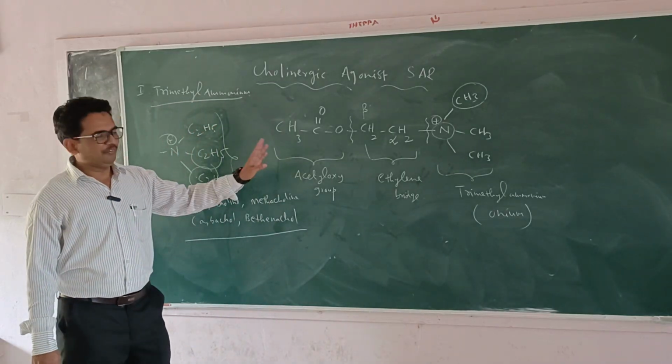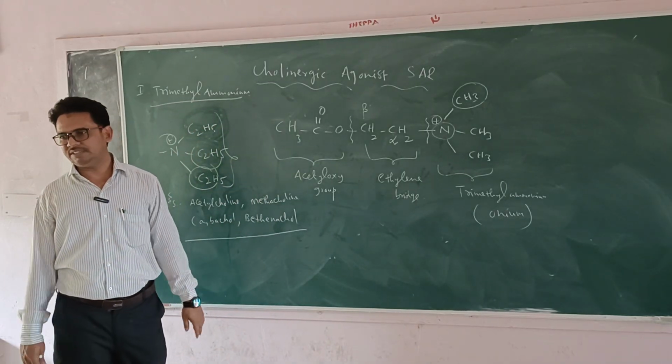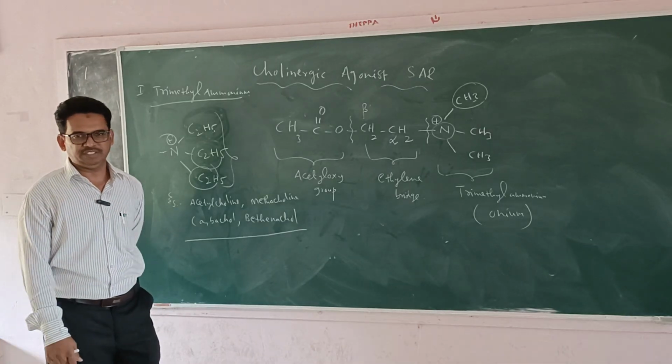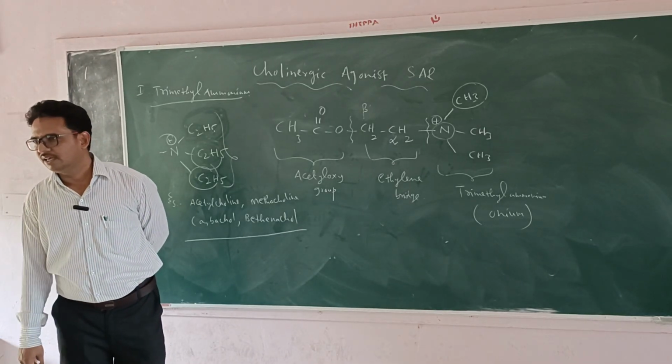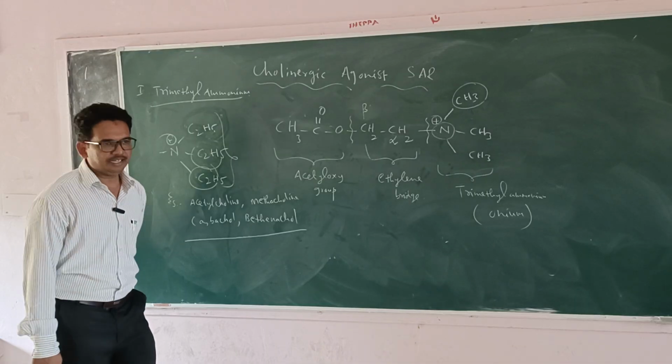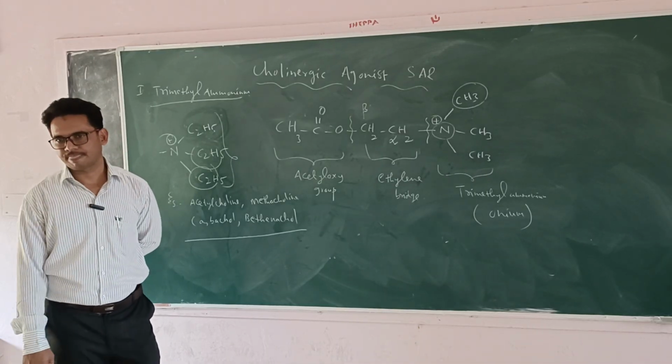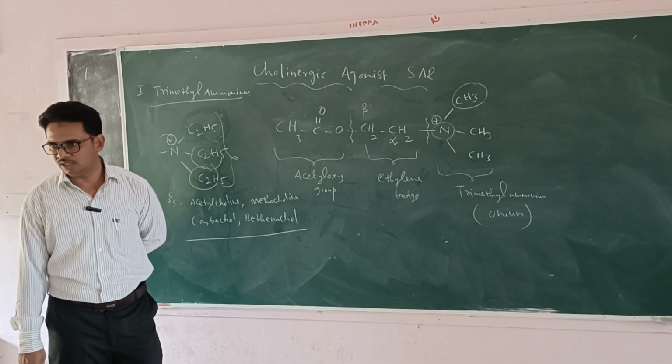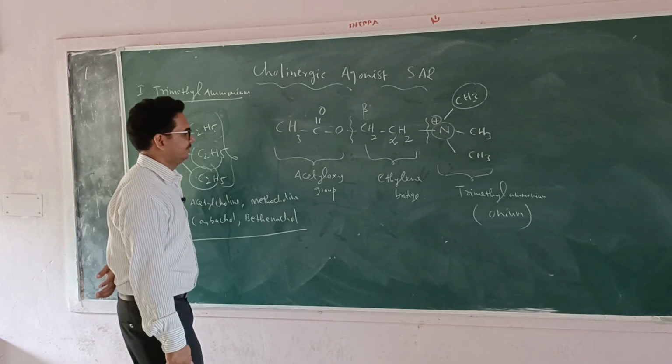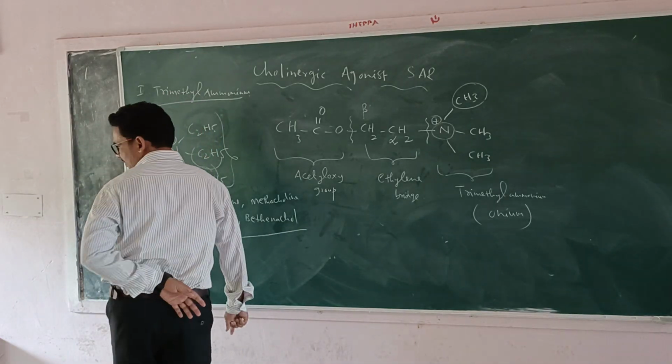For example, we can take any example belonging to the cholinergic agonists. I can take bethanechol. I will write the structure of bethanechol.